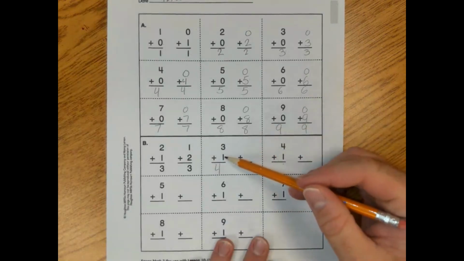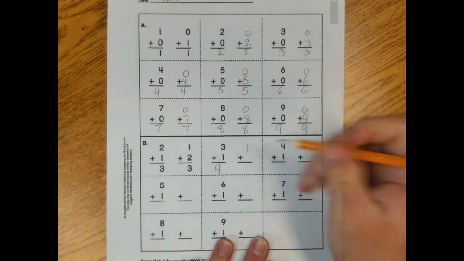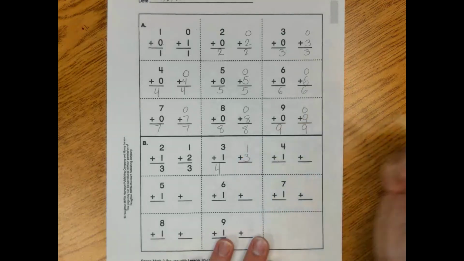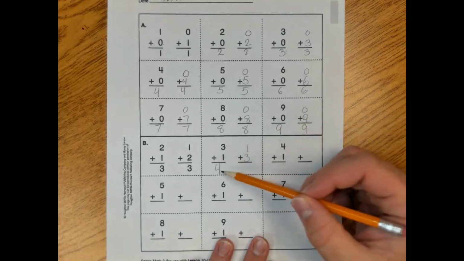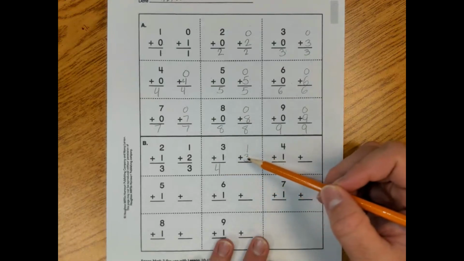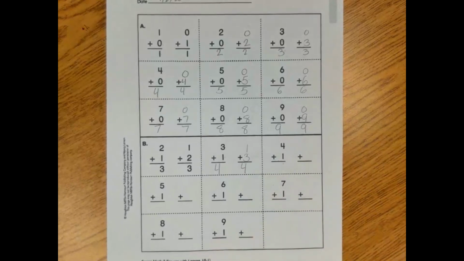And now what I'm going to do is take this 1 and put it right here on top, and then take this 3 and write it on the bottom. Now 3 plus 1 equals 4 is entirely the same as 1 plus 3 equals 4. Okay? Nothing has changed other than the way that we're seeing the order of the numbers.